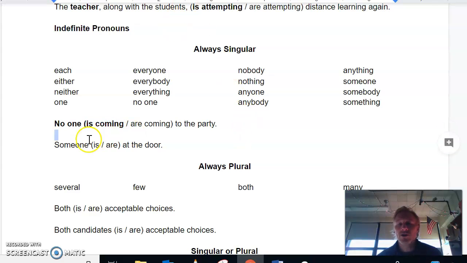Someone is or are at the door. Have you ever heard anybody say someone are at the door? You have not, probably. So a little common sense goes a long way here. I know most of us are short on that, but just think. Listen to yourself out loud.